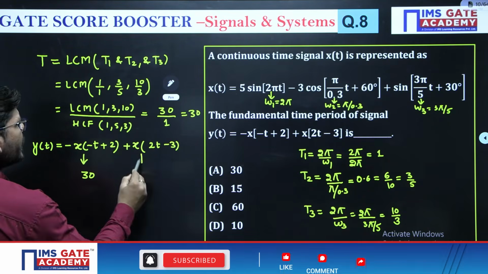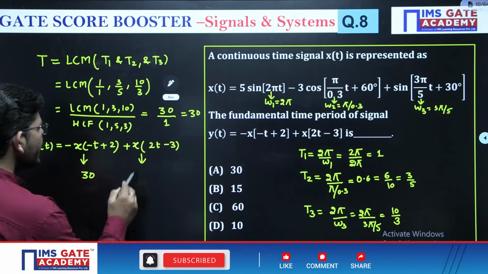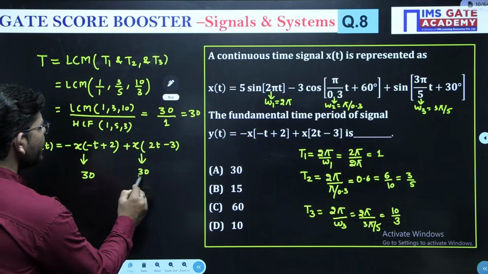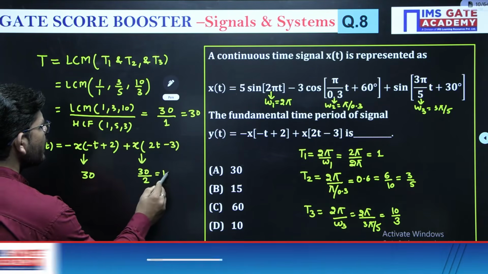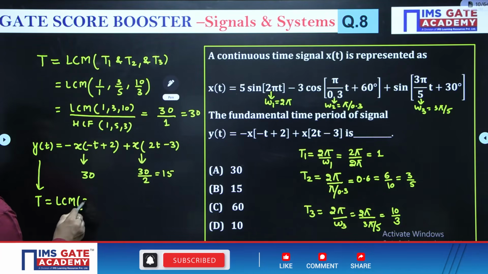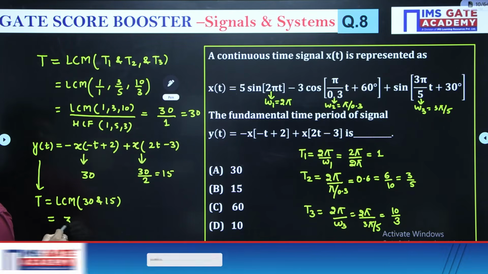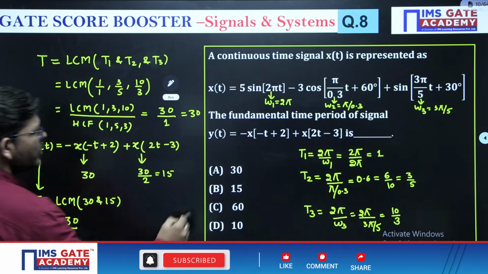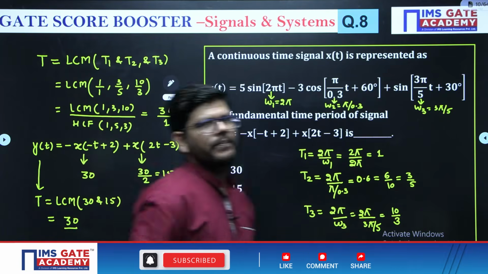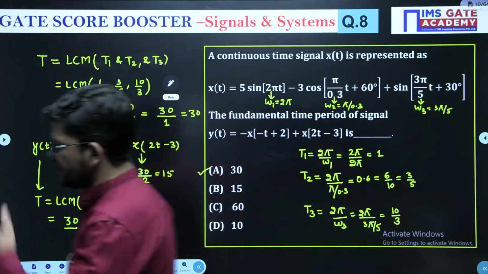And what is happening here? Here your x(t) is shifted and scaled. Scaling affects the time period. So here the time period will be 30 by 2 or 15. Then what is the time period of y(t)? It is going to be the LCM of 30 and 15, and the LCM of 30 and 15 is 30. So the answer will be 30. Correct. In this way you can solve this question.